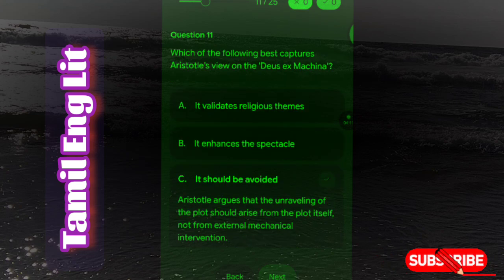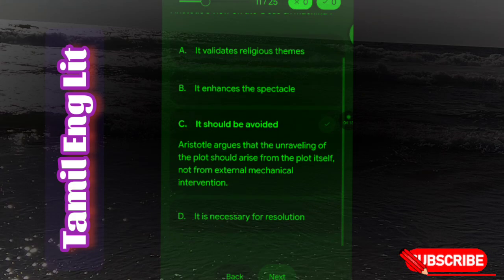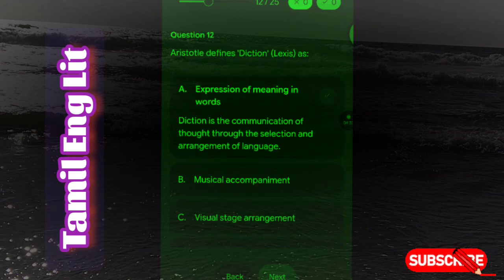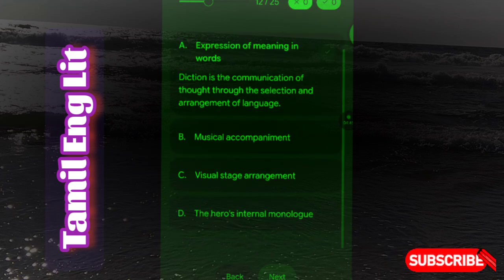Next question is, which of the following best captures Aristotle's view on the deus ex machina? It should be avoided. Aristotle argues that the unraveling of the plot should arise from the plot itself, not from external mechanical intervention. Next question is, Aristotle defines diction, lexis, as expression of meaning in words. Diction is the communication of thought through the selection and arrangement of language.